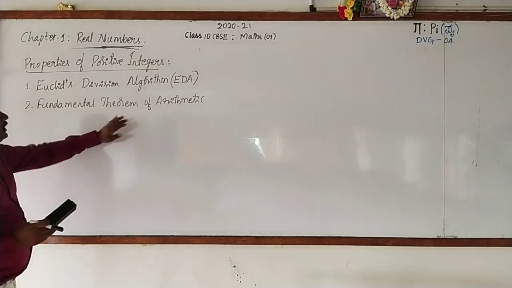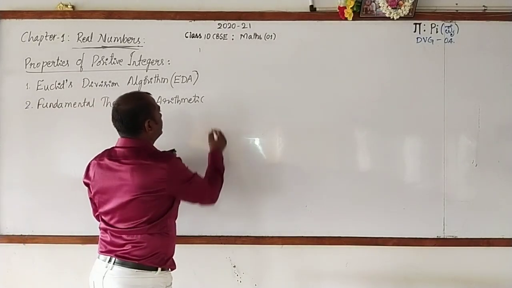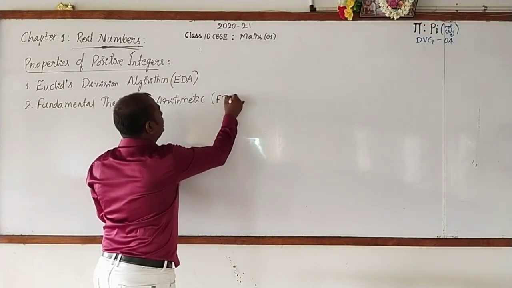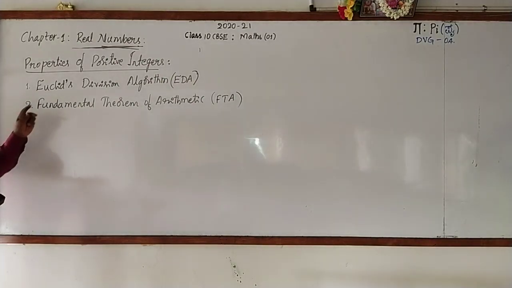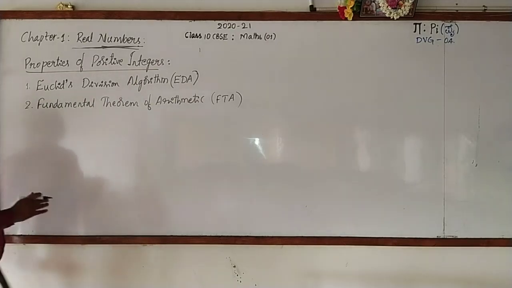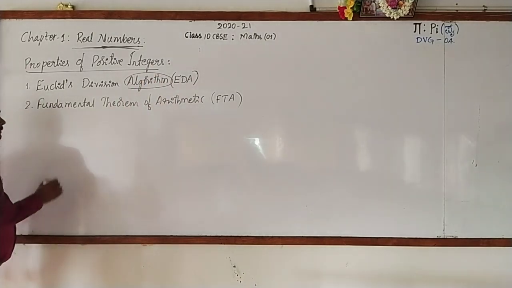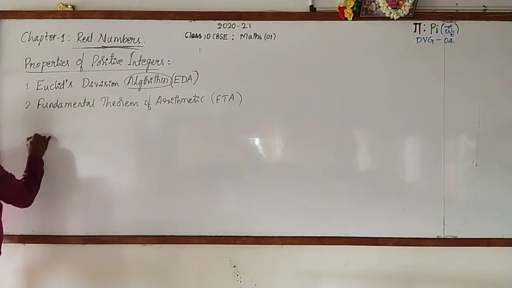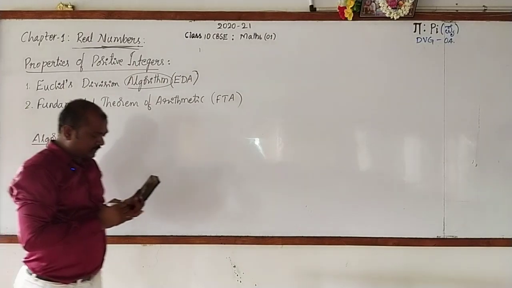Written up? Okay, now just look at the book. So, write it, the abbreviated form FDA. And before going to that, what are these, Euclid's division algorithm and fundamental theorem of arithmetic? Let us focus on some of the terms like algorithm. Write the side heading: Algorithm. What is an algorithm?